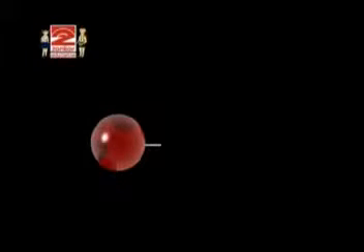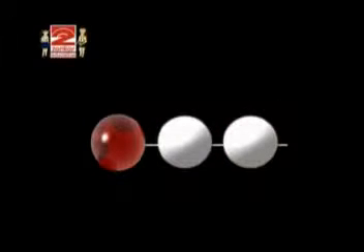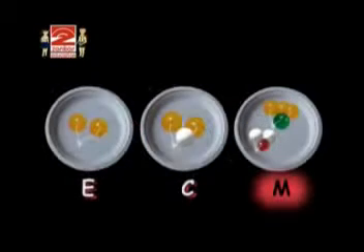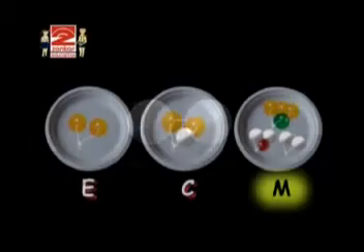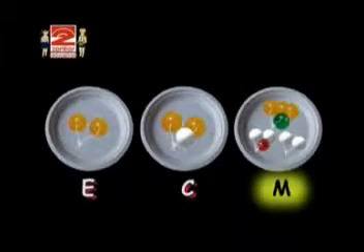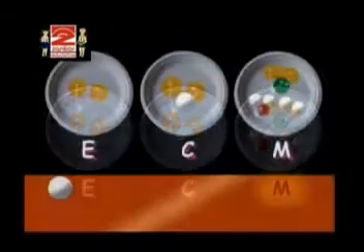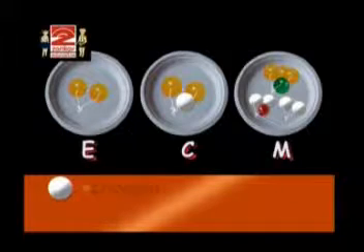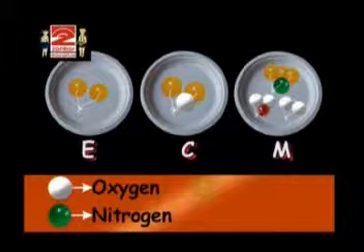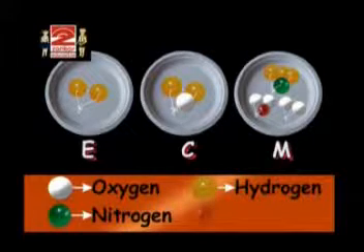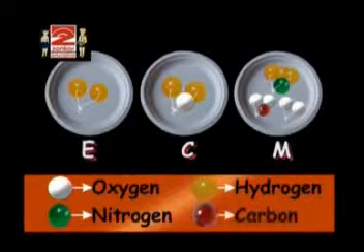Tie 1 red colored bead and 2 white colored beads with a thread and put it in the plate M. Tie 2 white colored beads and put it in the plate M. Now, suppose white color means oxygen, green means nitrogen, yellow means hydrogen and red means carbon.